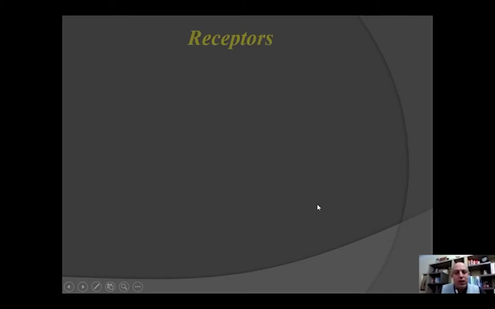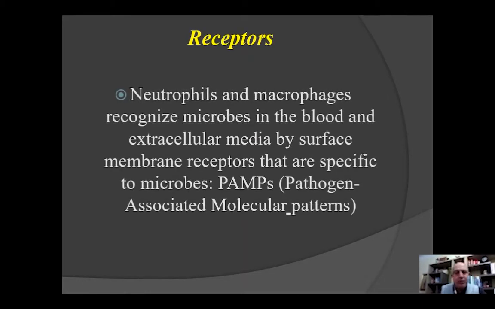Now, how are these cells, neutrophils and macrophages, capturing and recognizing microbes? They are doing that through specific receptors. They are on both sides, on the neutrophils and macrophages, as well as on the microbes. What we call them, specific for microbes, we call PAMPs, pathogen-associated molecular patterns, which means they are antigen-specific. And we have mentioned LPS, mannose, CpG motif, double-stranded RNA, all these are PAMPs.